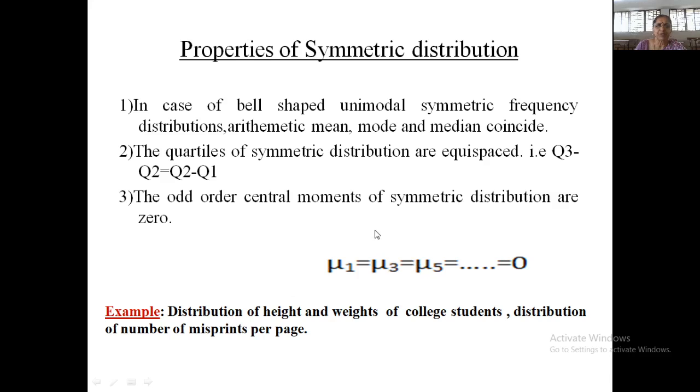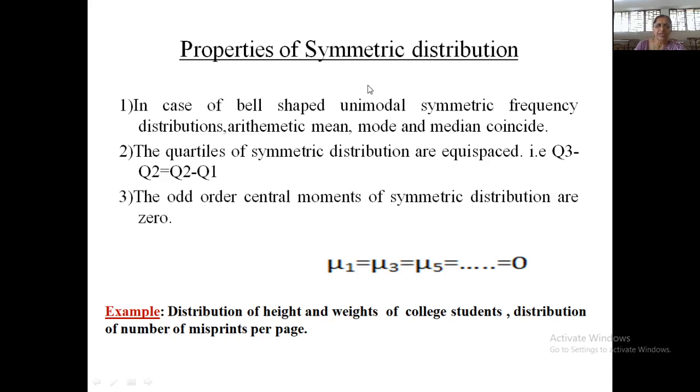So what are the examples of symmetric distribution? If you consider the height of college going students, or the height of a student having exactly age 20, and you draw the graph of those students, suppose in Maharashtra, then the graph will show a symmetric pattern.